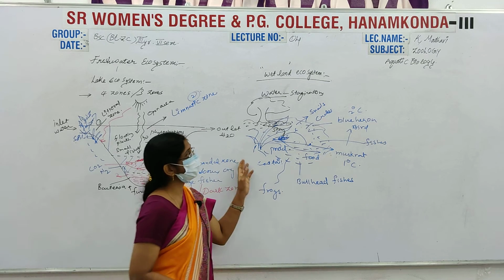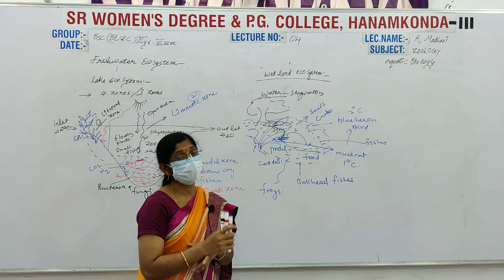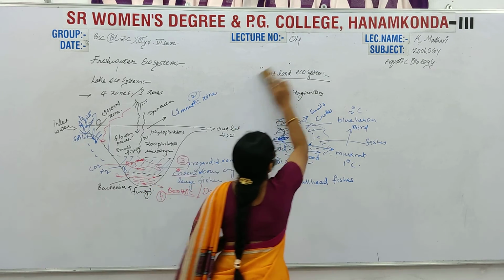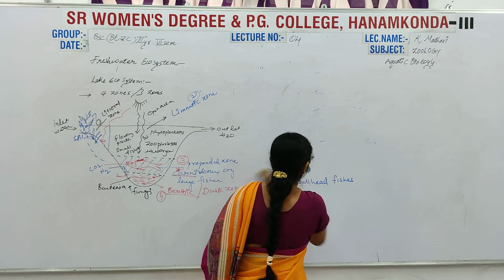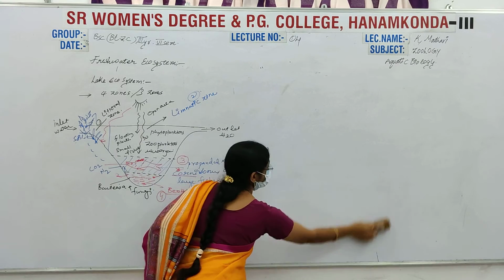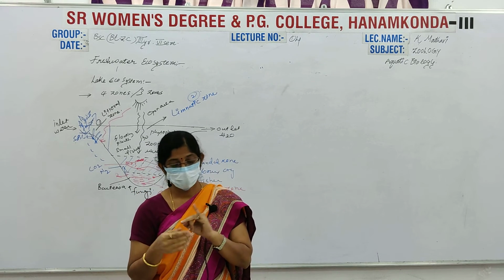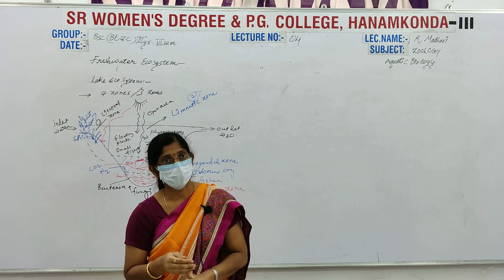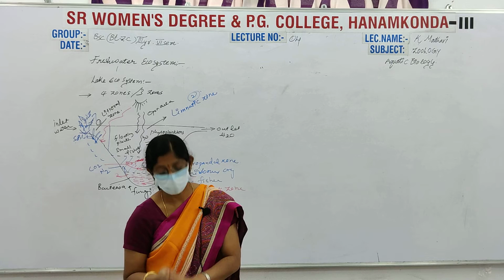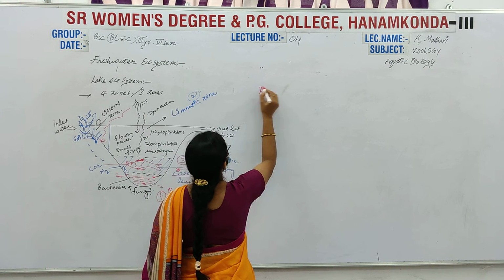And next, another ecosystem. Freshwater ecosystem, in that lake ecosystem, pond ecosystem, wetland ecosystem is over. Then next, estuarine ecosystem. Another one is estuarine ecosystem.